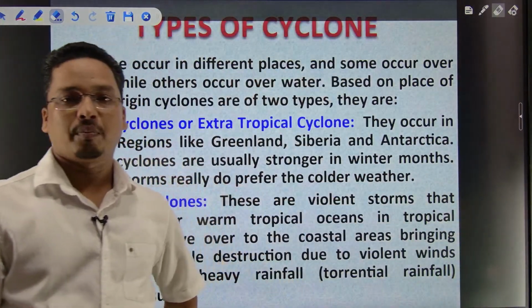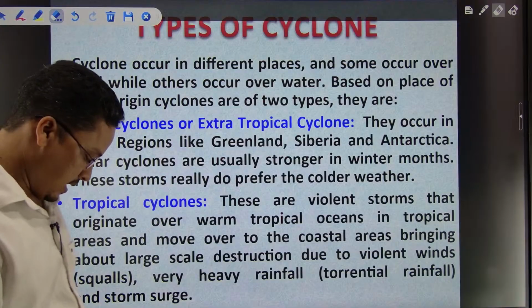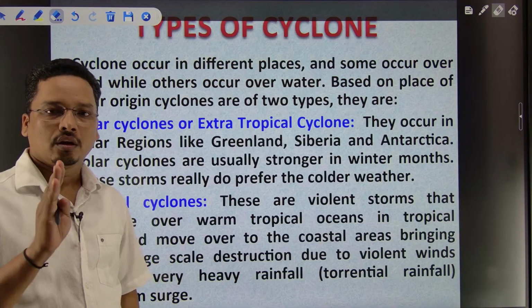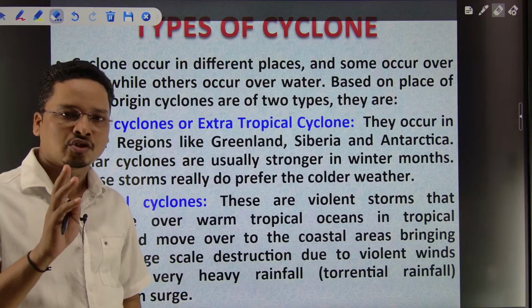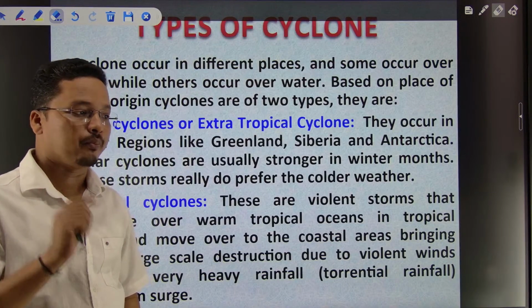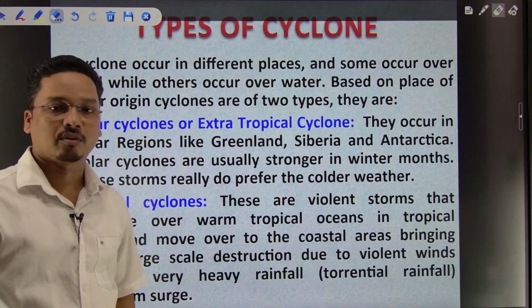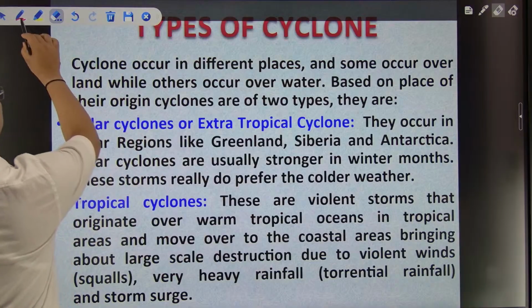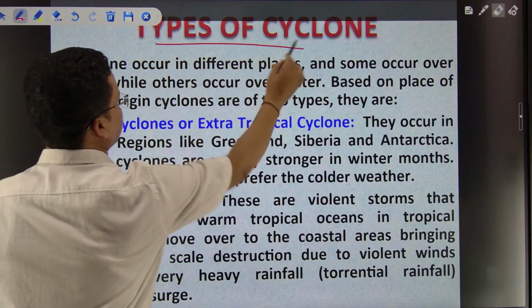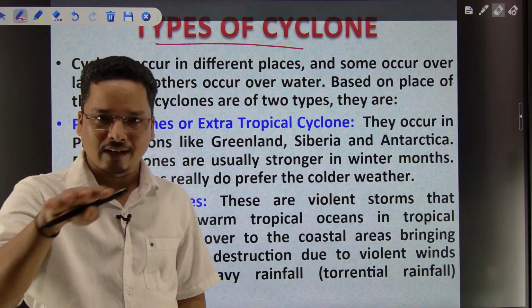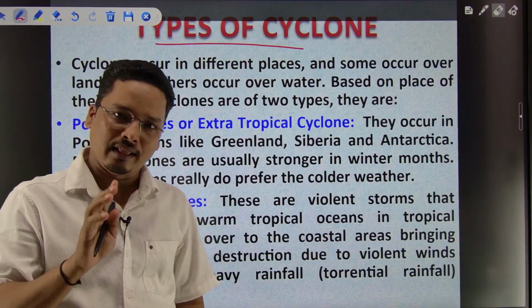As I said, what is a tropical cyclone? First of all, the tropical cyclone is a storm. As I have written here on the screen, the tropical cyclone is a storm. Basically, it's a storm that forms over a large water body.